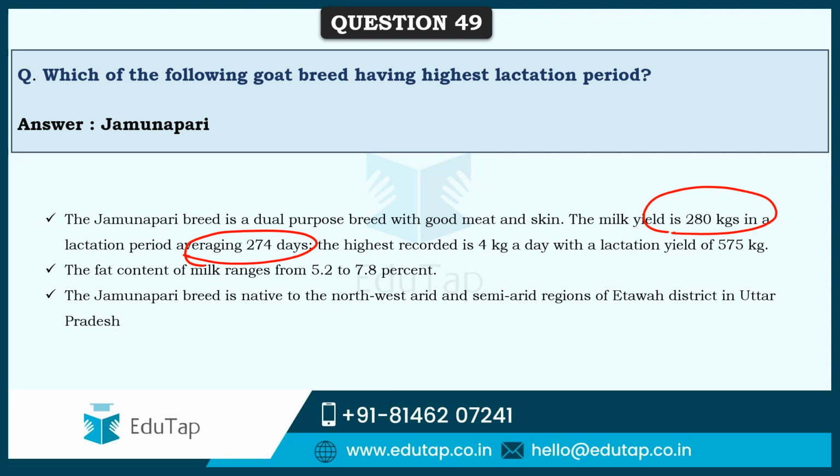The highest recorded milk yield in the Jamnapuri goat breed is 4 kg a day, with a lactation yield of 575 kg, which is a record. The fat content of milk ranges from 5.2 to 7.8%, and this breed is native to the northwest arid and semi-arid regions of Etawah district in Uttar Pradesh. But now this particular breed of goat is widely reared across India.